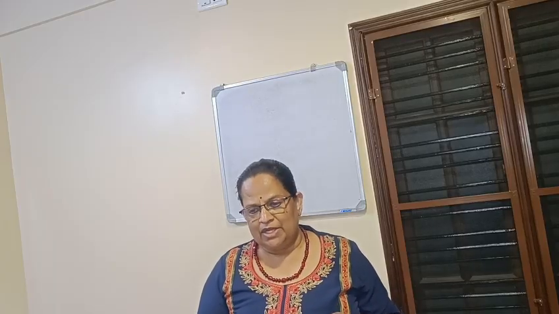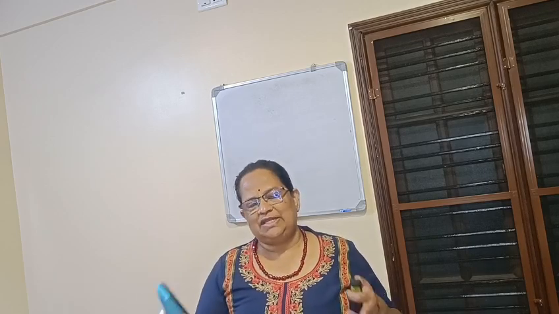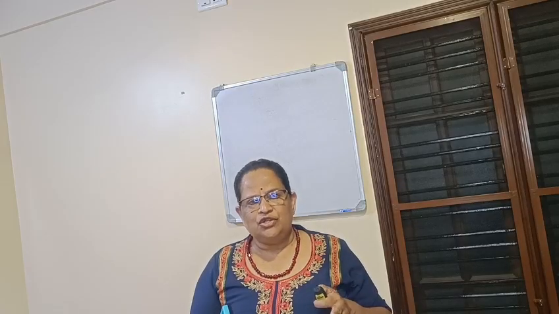Now situation 5: if income from an asset is transferred to spouse without adequate consideration, it remains the transferor's income. When the husband and wife relationship exists, they may transfer just to escape tax payment. The condition you have to remember is that when you are transferring, the relationship of husband and wife should exist.